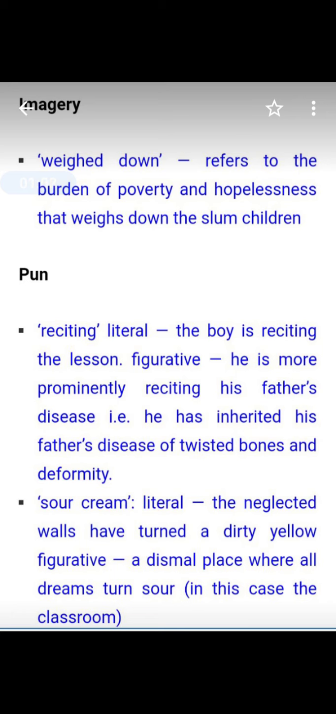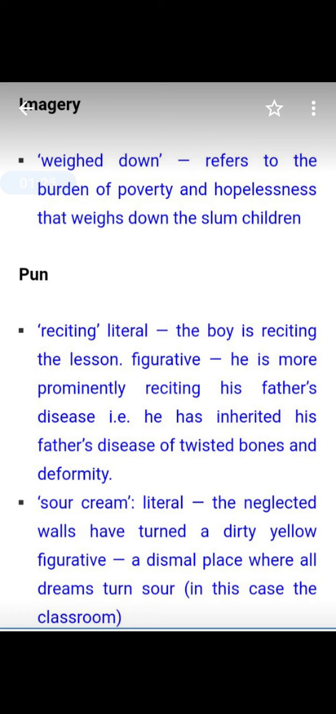Weighed down. When we read this phrase, an image of a tall girl disinterested in her class comes to mind, and the atmosphere of the class also clearly comes into the mind, that dull, dismal class, and it refers to the burden of poverty and hopelessness that weighs down the slum children.